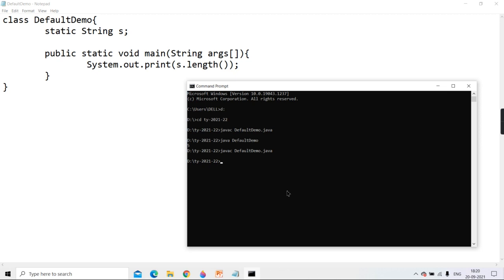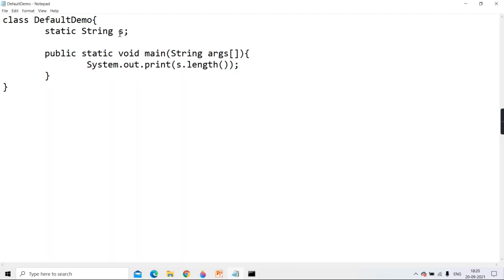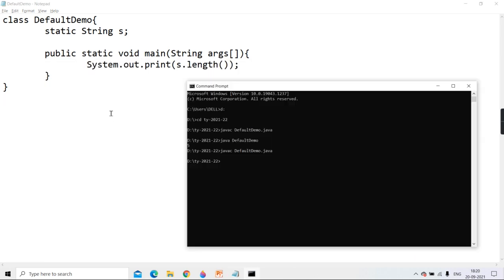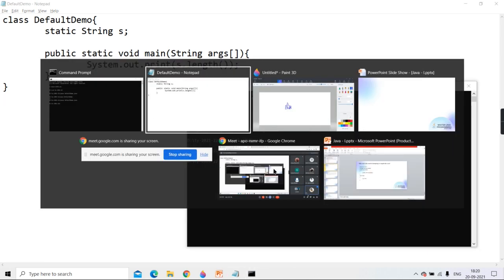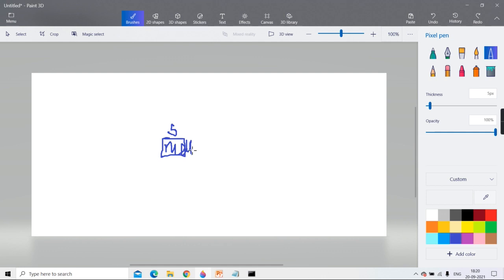Is there any error coming? That error which we were expecting, variable s might not have been initialized, such error doesn't come. Getting or no? Why? Because s is initialized, it's a static variable, so it will have a default value null. Therefore, compilation problem is not there. But what do you say when I go for execution?